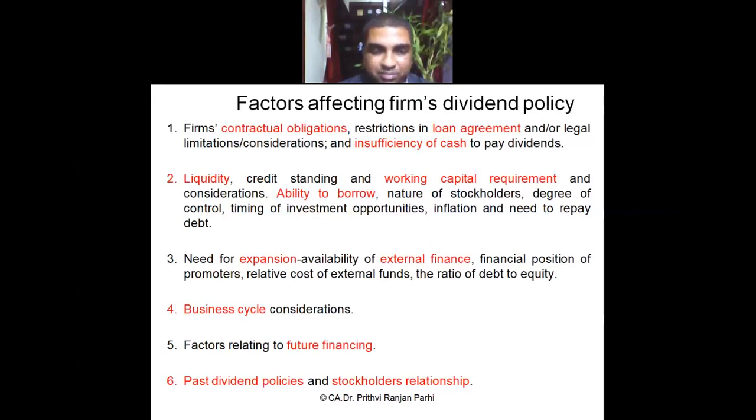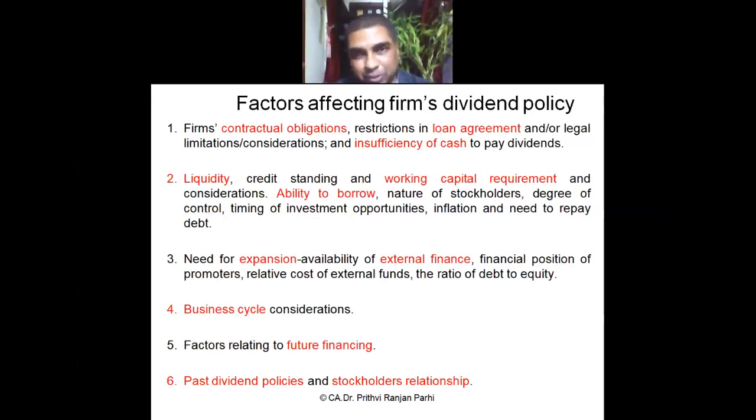You see, there are various stages of a business cycle. Sometimes business grows after a particular stage, then business declines, or reaches the stage of maturity. At the initial stage, business grows.